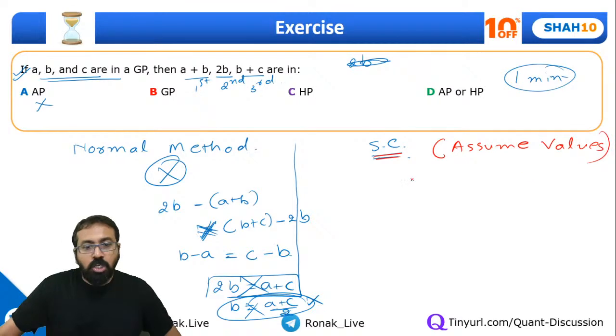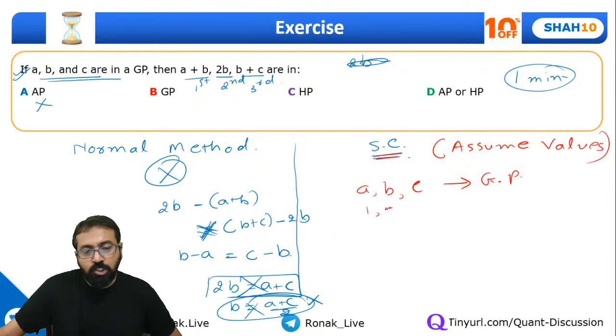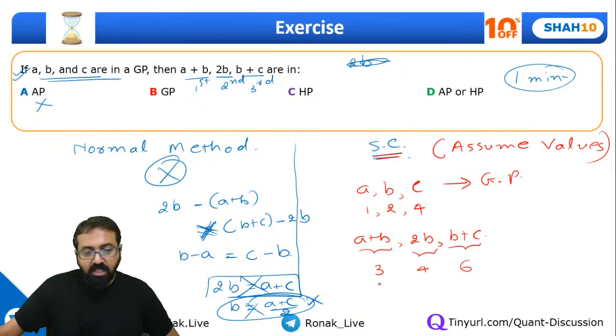Simple. So let me assume some values for A, B, C, which are in GP. Let me assume the values as 1, 2, and 4. Can I say they are in GP? Now let's find out what is A plus B, what is 2B, and what is B plus C. So A plus B will be 3, 2B will be 4, and B plus C will be 6. Now, are these in AP?